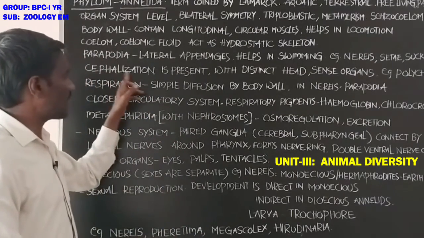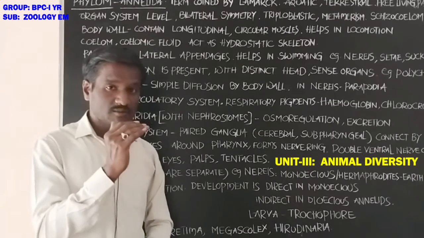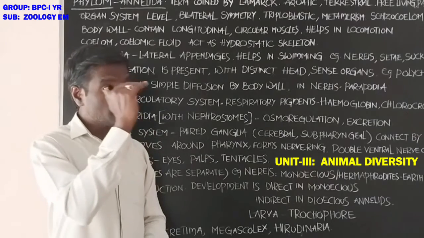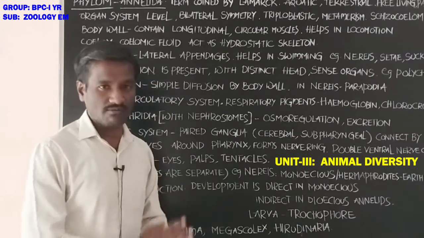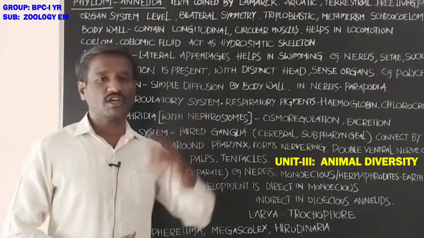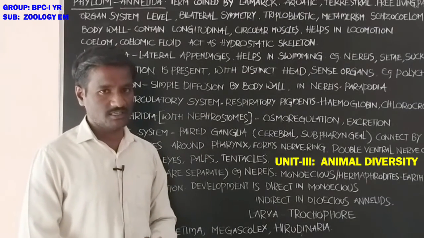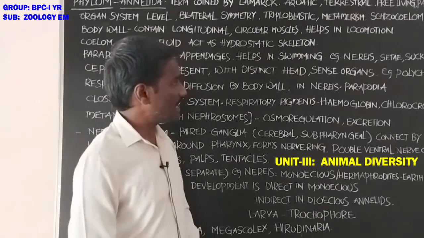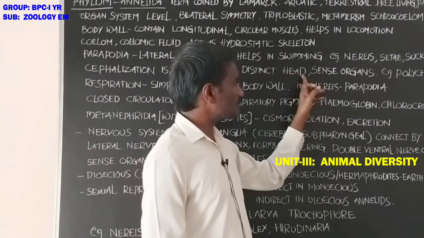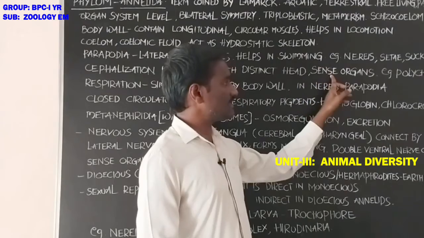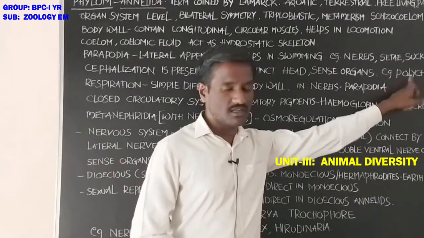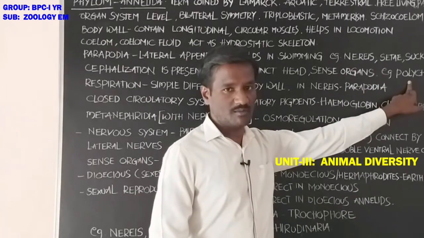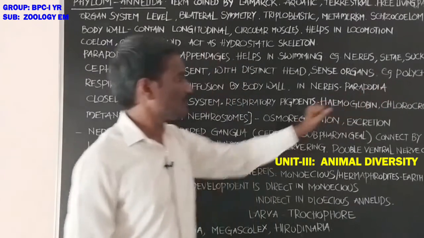Nerve cells of the nervous system are concentrated at the anterior part of the body and develop into a head-like structure. That is called cephalization. It is present with the head and sense organs, for example in polychaetes, a group of animals in phylum Annelida.